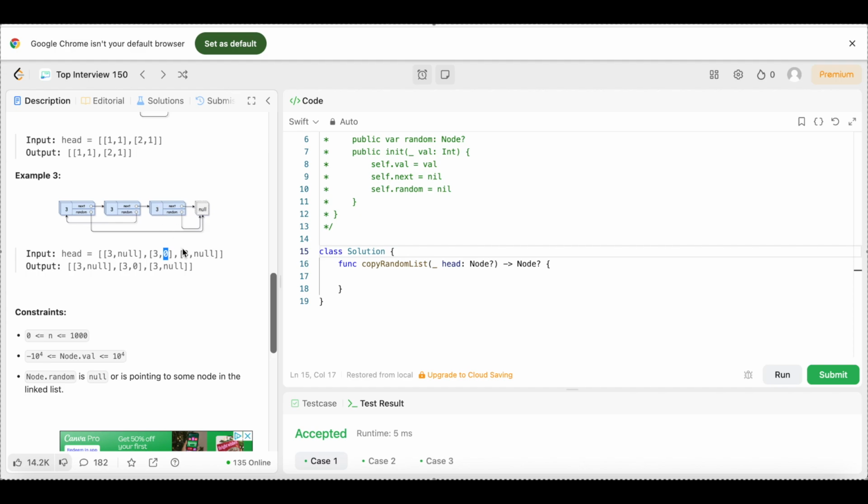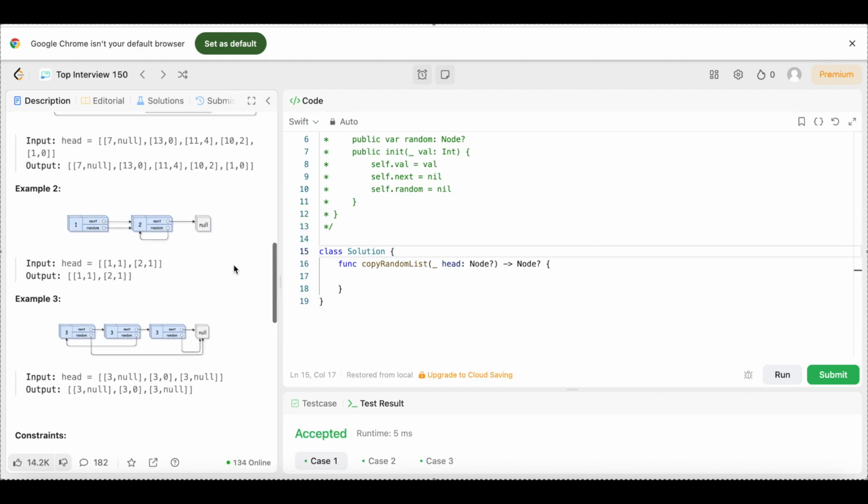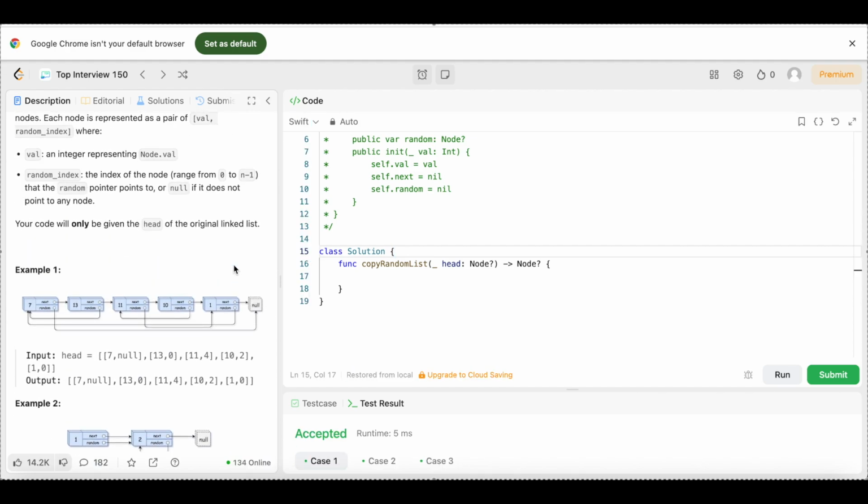This node is 3, but the random pointer points to null like this, but the output is going to look the same as the input. So now that we understand the question, let's get into the fun part, the actual code. The code is not as hard to understand as the question.